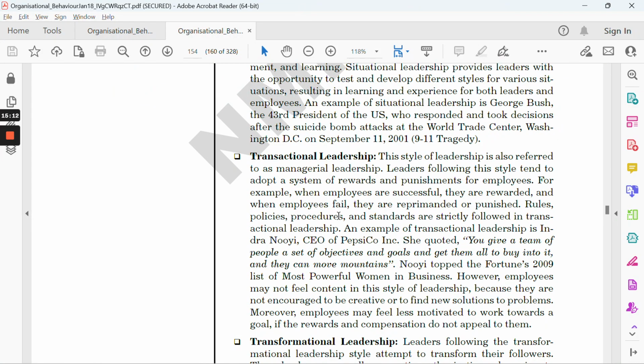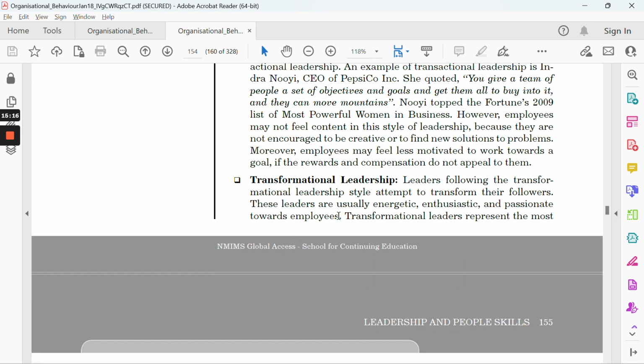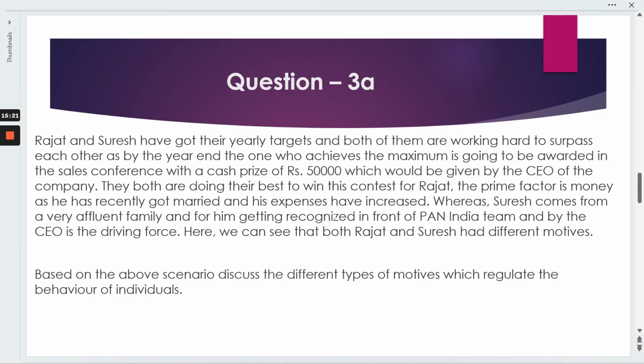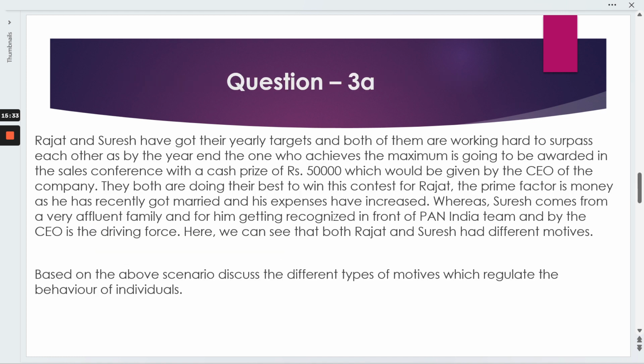Transactional because here is the concept of rewards and punishments, and the transformational is simply more energetic or more enthusiastic. And definitely in the question, one more thing being asked is what is the best leadership which is being suited. So obviously in this case, the leadership which is being followed by Karan is more suited. Sanjay is not being suited, so you can just mention it in this way.